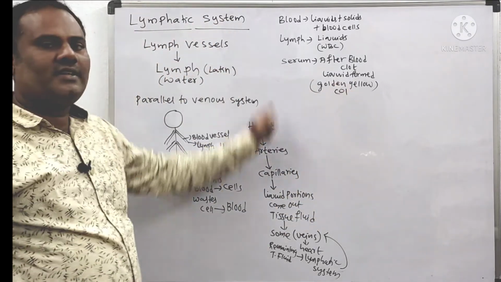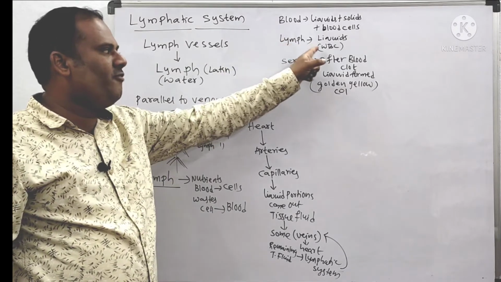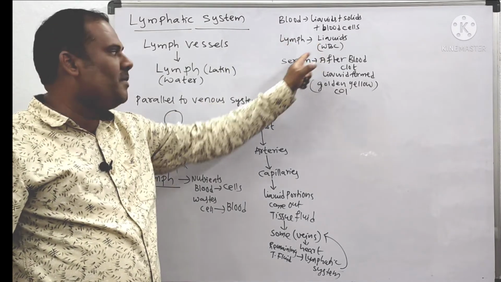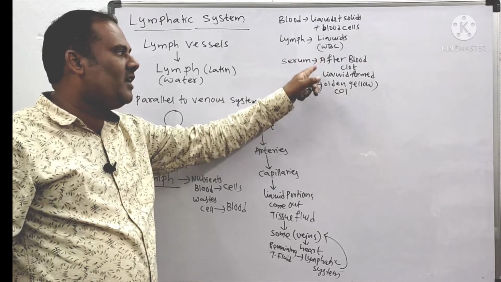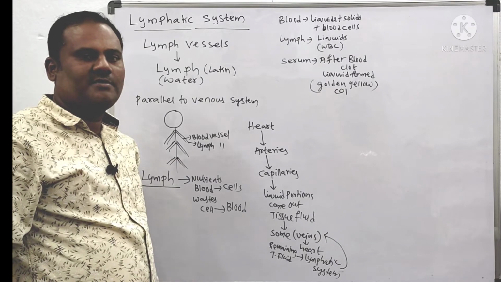So these are the three types of liquids. Blood: liquids and solids plus blood cells. Lymph: only the liquids and blood cells, only WBC cells. Serum is nothing but a liquid formed after the formation of a blood clot. So this is about the three types of liquids.